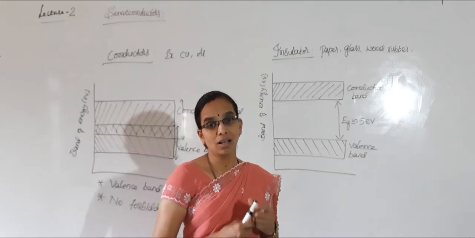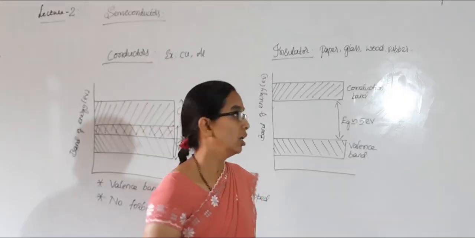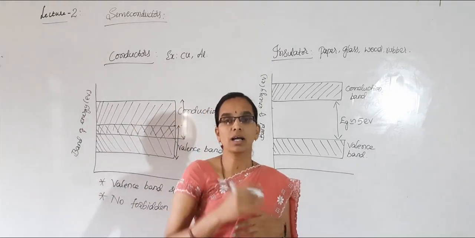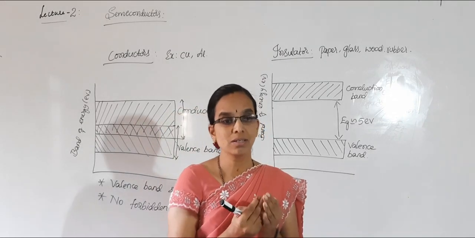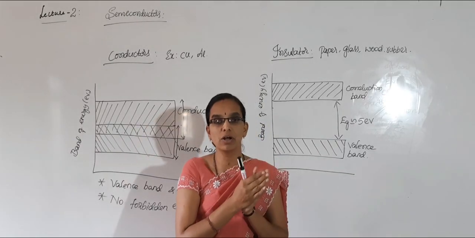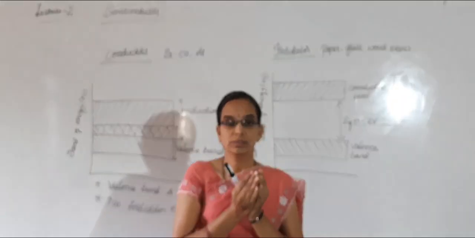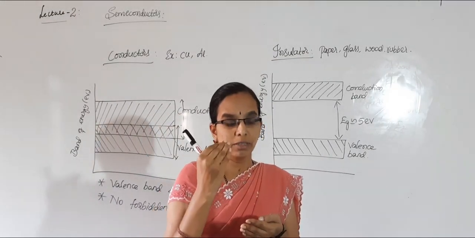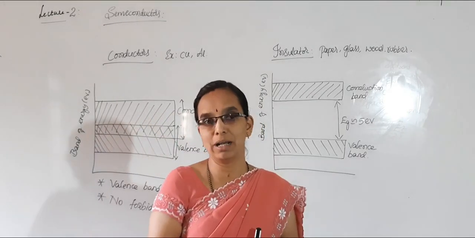So there are very less chances, or it is impossible, for the valence electrons to jump from valence band to conduction band at room temperature, because even if you give external energy, these electrons will not be capable of absorbing it; the energy will not be sufficient to jump from valence band to conduction band.